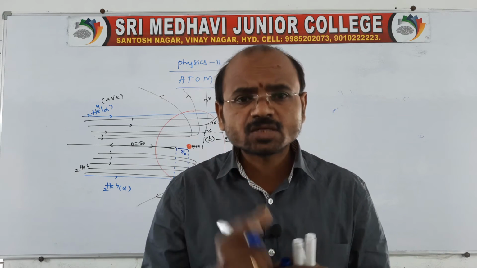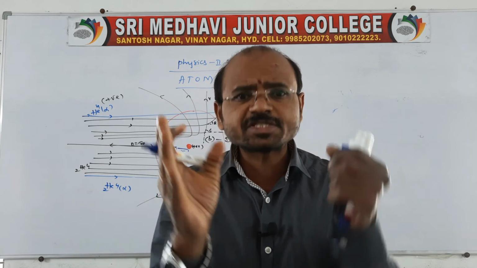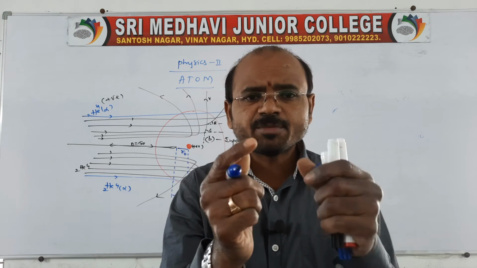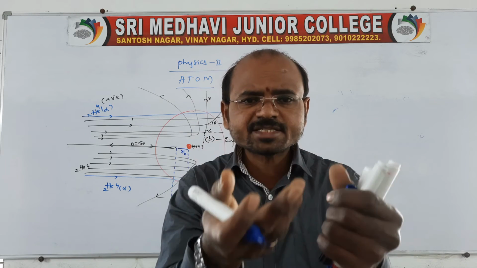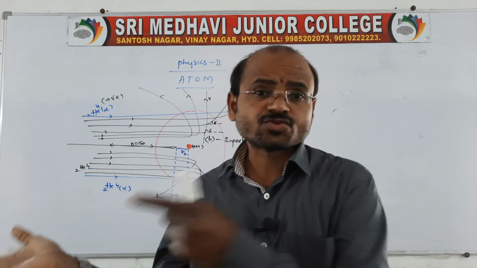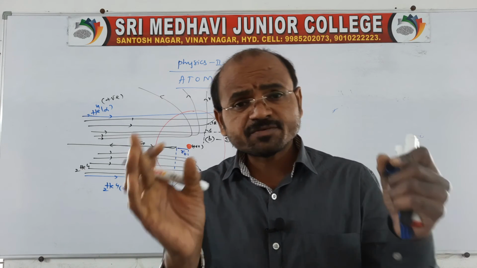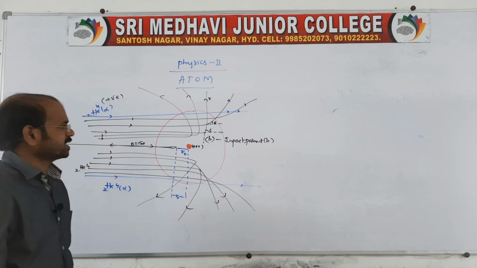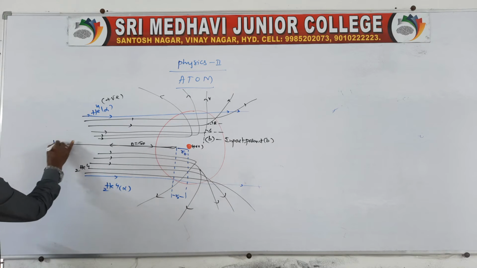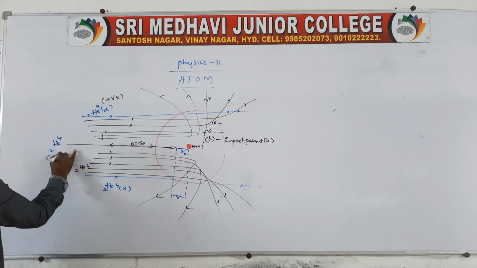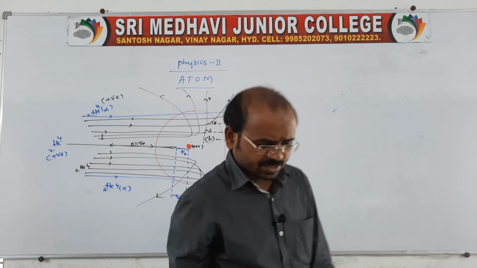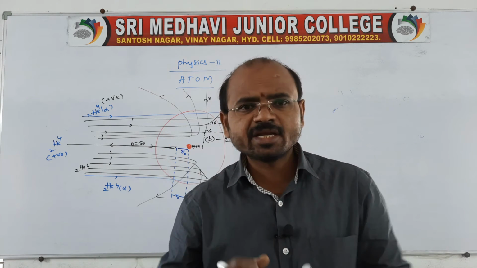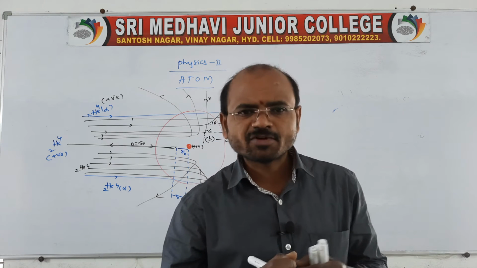It is an indirect collision, because there is a strong physical interaction acting between the alpha particle and the nucleus. So a collision takes place and it is returned back. It is not physical contact, because of the strong interaction acting between the nucleus and the alpha particle. The alpha particles contain a positive charge, and the nucleus also contains a positive charge. These are the conclusions given by Rutherford. So there is a strong interaction acting between the nucleus and the alpha particle.